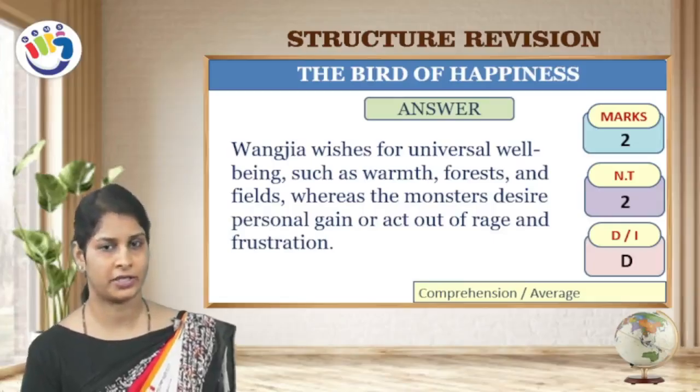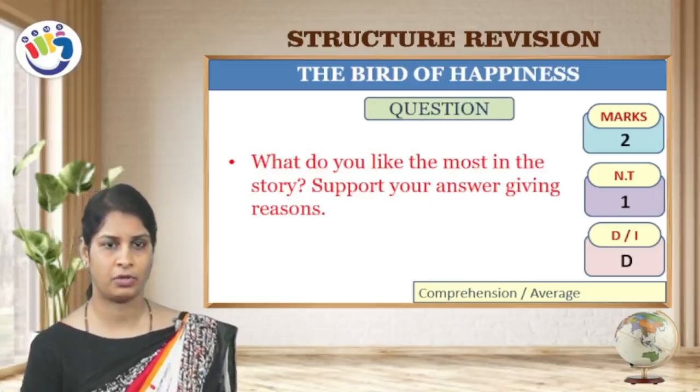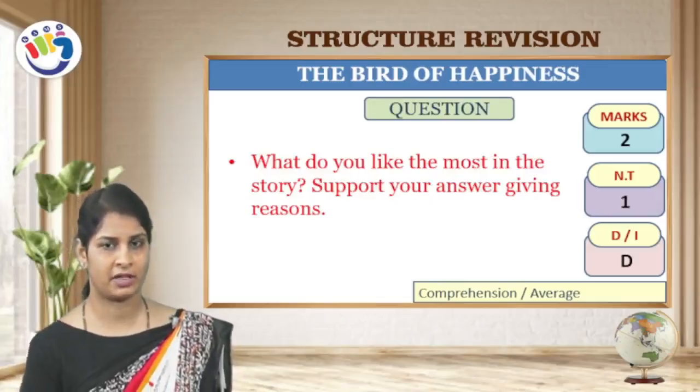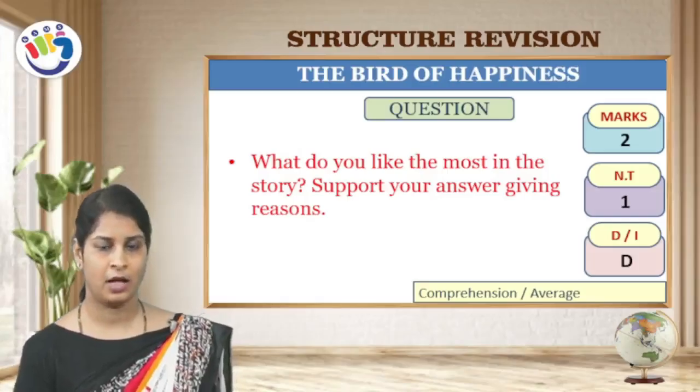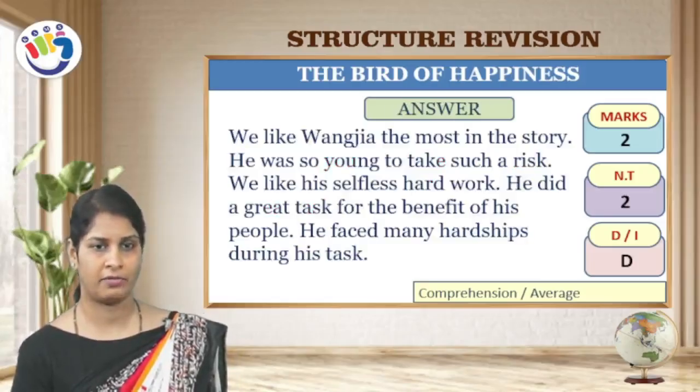The next question, what do you like the most in the story? Support your answer giving the reasons. Marks are 2 marks and number of times 1 time under direct question, under comprehension or average.